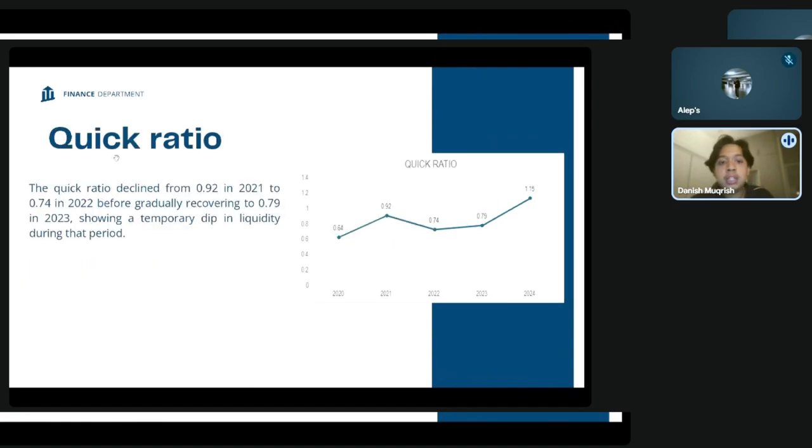Next is the quick ratio. We can look at 2020 to 2021, a recovery from 0.64 to 0.92 due to improved cash management and tighter liability control. For 2022 and 2023, a temporary dip to 0.74 due to higher operating or content costs, followed by stabilization at 0.79. Lastly, at 2024, a breakthrough, a sharp rise to 1.15, surpassing the ideal 1.0 benchmark and signaling a high-quality liquidity position.